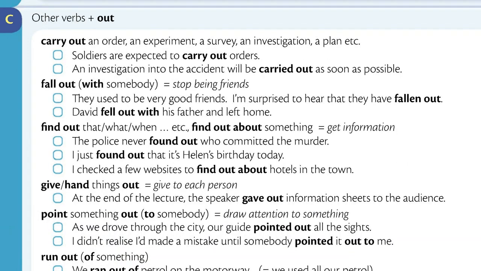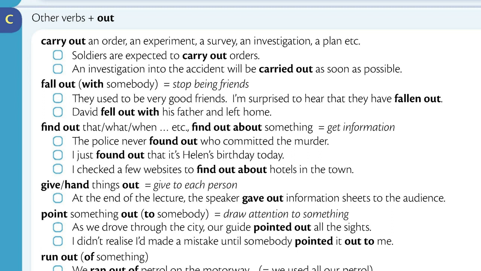Section C. Other verbs plus out. Carry out an order, an experiment, a survey, an investigation, a plan, etc. Soldiers are expected to carry out orders. An investigation into the accident will be carried out as soon as possible.